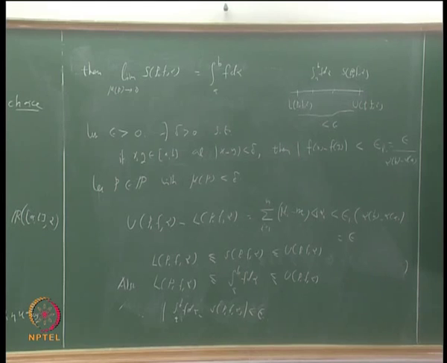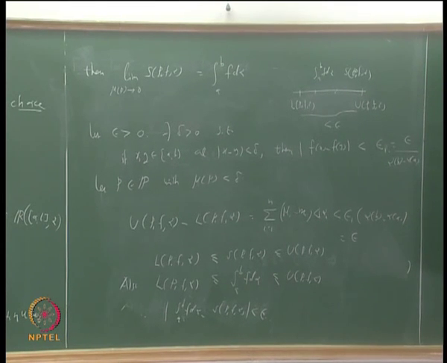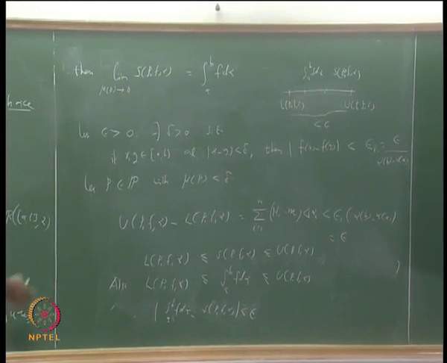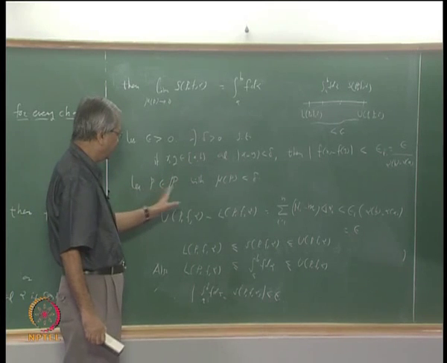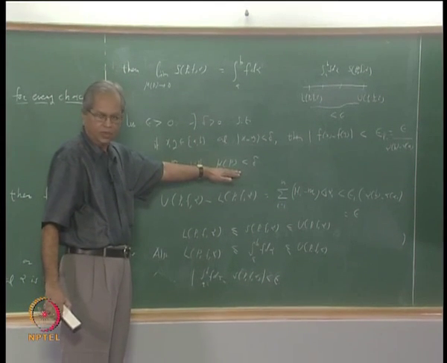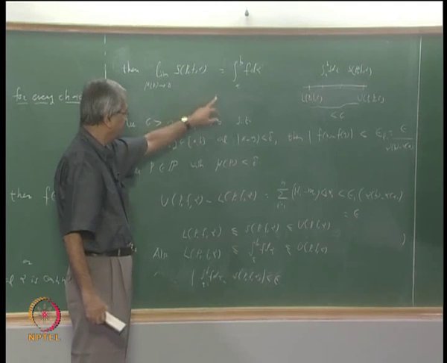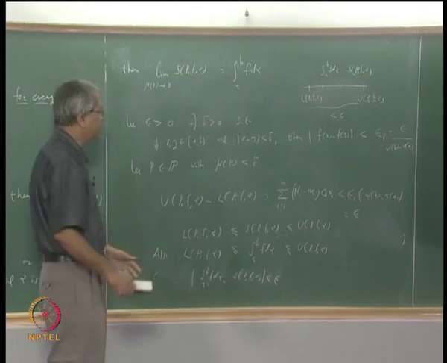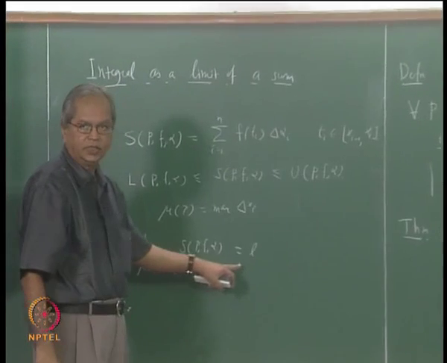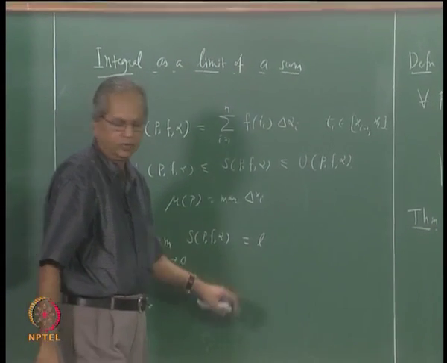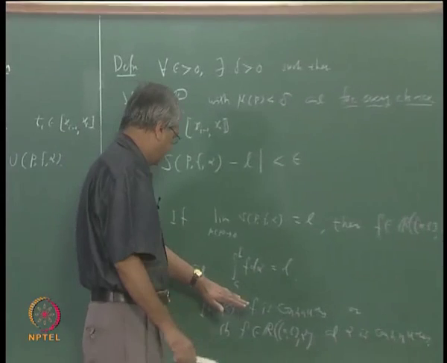And this is what we wanted to prove. What we proved is that given epsilon there exists a delta such that if you take any partition with mesh of P less than delta, then for that partition the difference between these two numbers is less than epsilon. That is how we define the limit of S(P, f, alpha) as mesh of P tends to 0 being equal to L. So in this case the proof is somewhat easy.